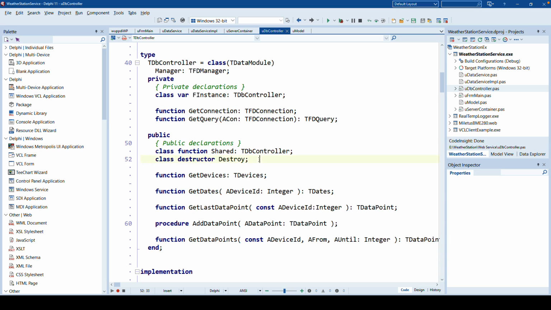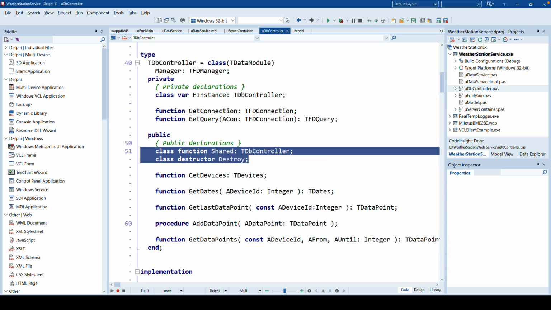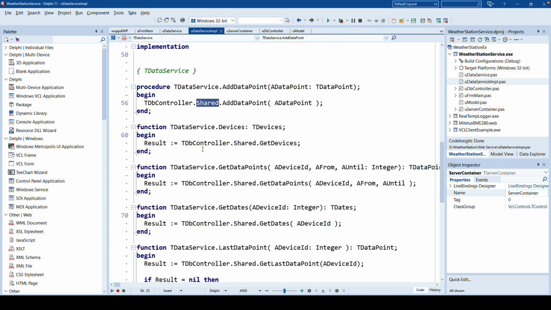I use the singleton pattern. The implementation is right here with class function Shared TDBController, and class destructor Destroy. That makes it possible for you to write your service methods really easy using TDBController.Shared and then the method that works on the database. So that really is already the web service.